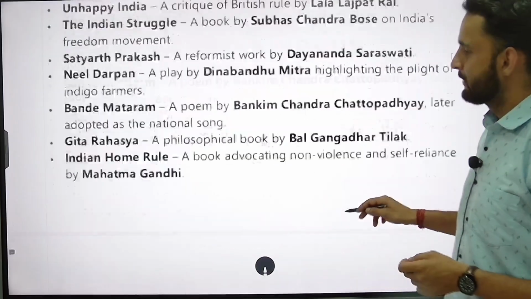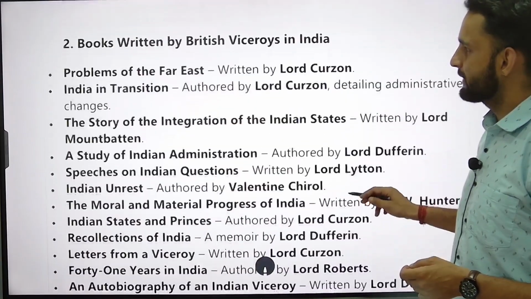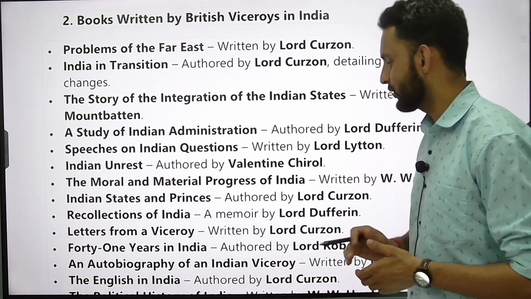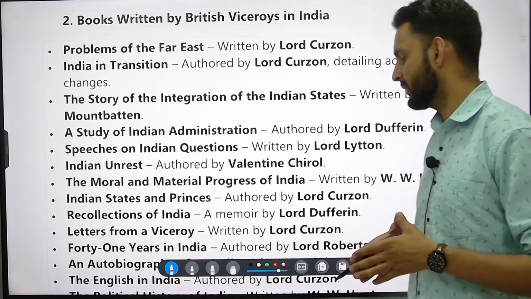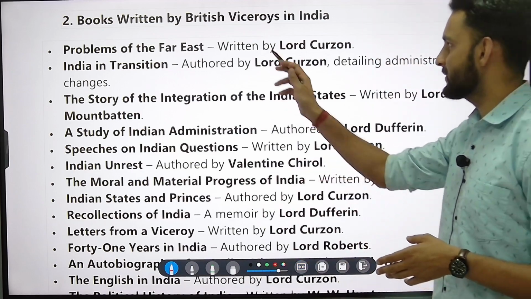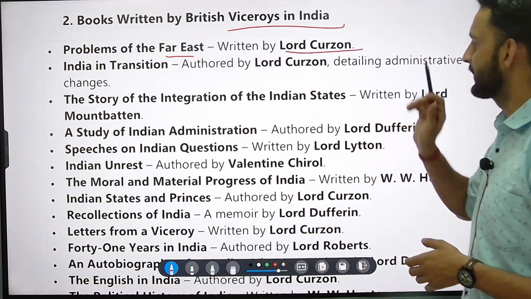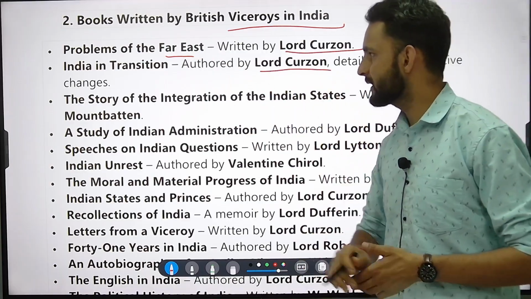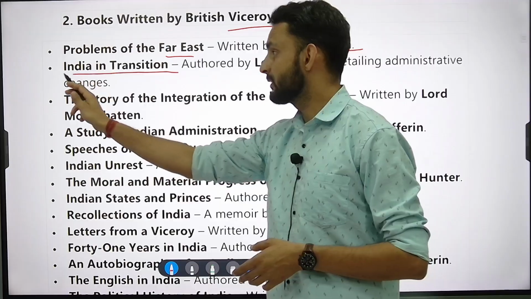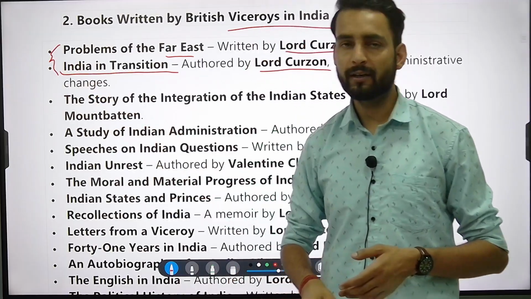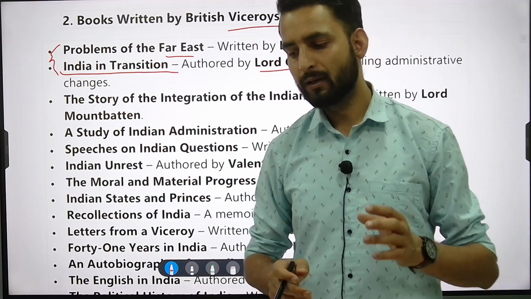All right. So we will move on to our next question, that is books written by the Indian Viceroys. Now this also became a very important question. Books written by the British Viceroys in India. Okay, so Problems of the Far East, very important. Lord Curzon. You see here there is one more book written by Lord Curzon, that is India in Transition. Both are very important. Both have been asked many times before in exams. You have to keep them in mind.